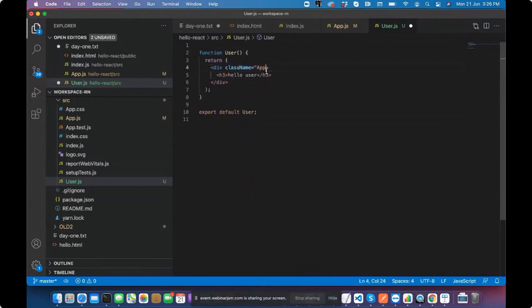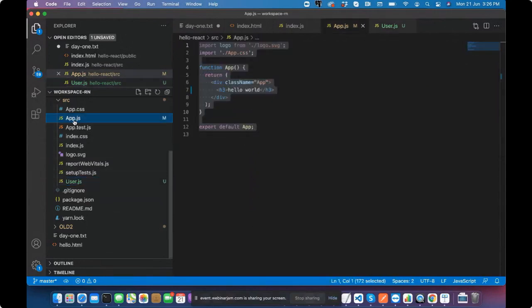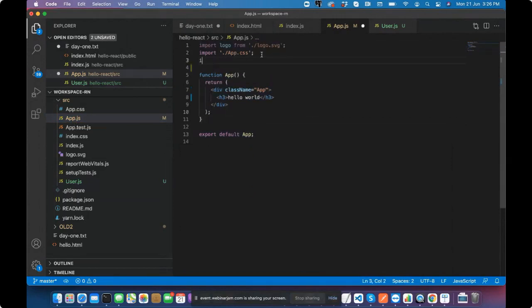I'm okay. I don't need this either, since I have already removed it. So if I go to the app.js, nothing, import user. So import user from user.